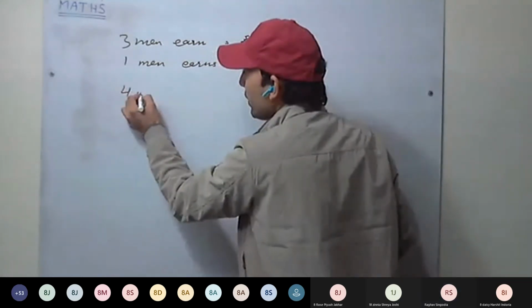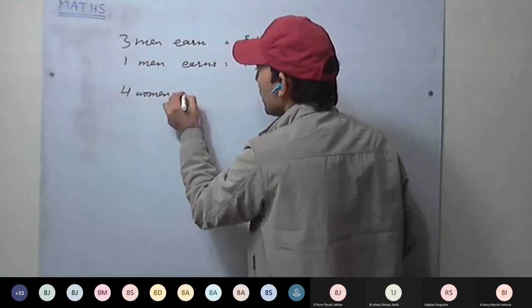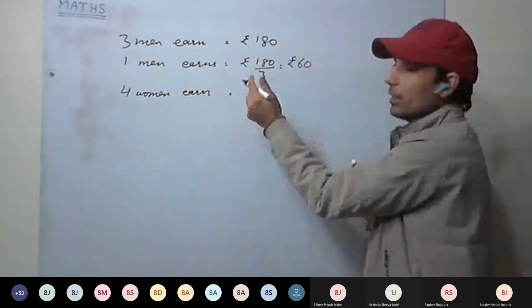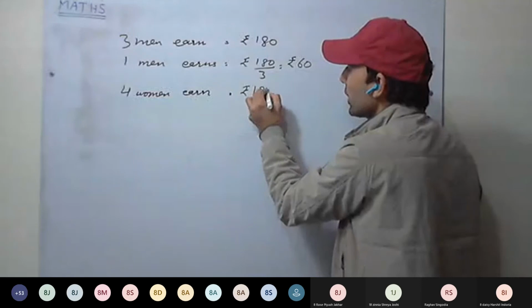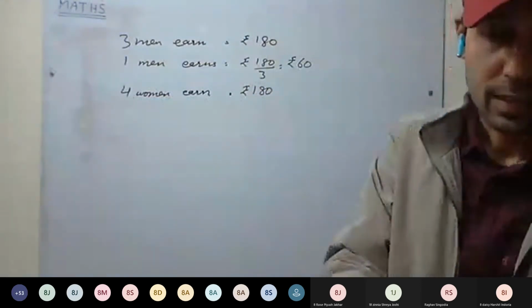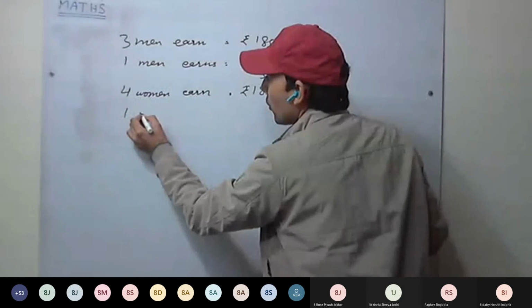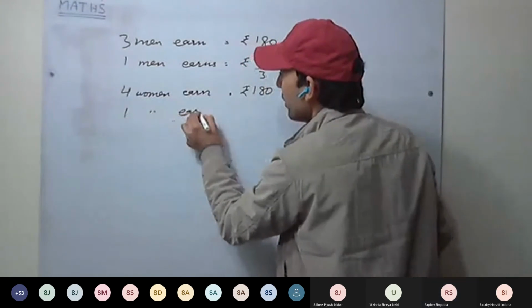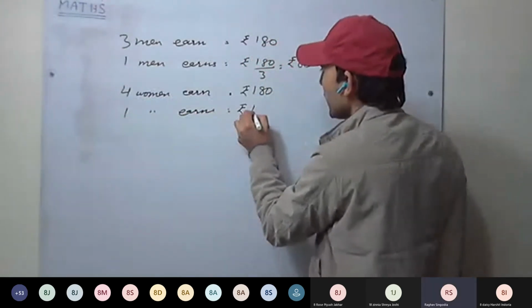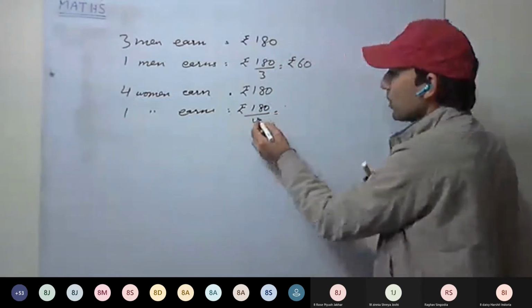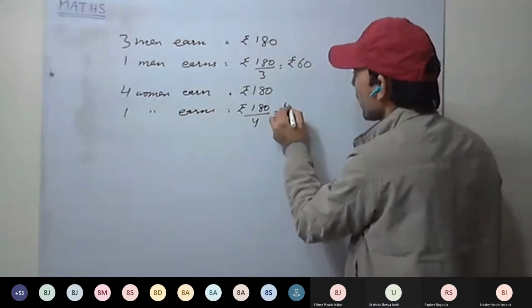And 4 women earn rupees 180 a day. 1 woman will earn 180 divided by 4. It will be 45.